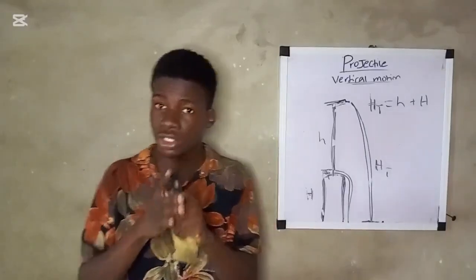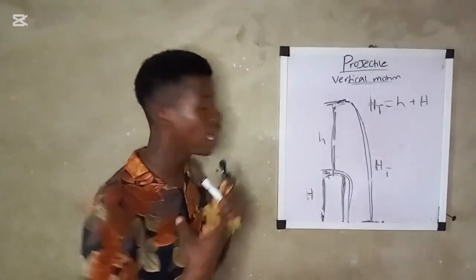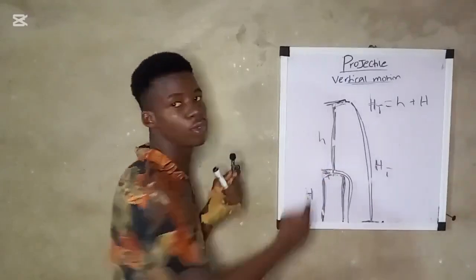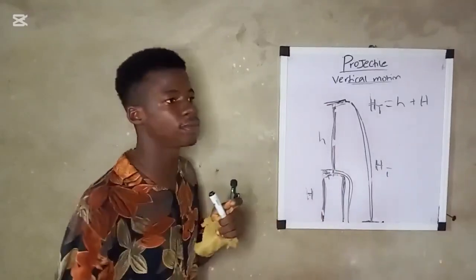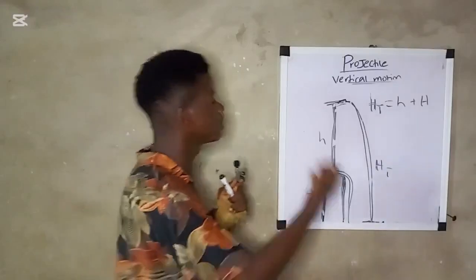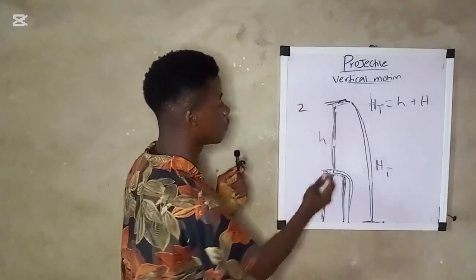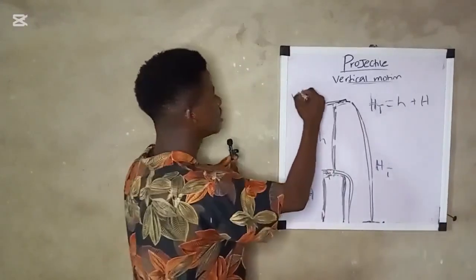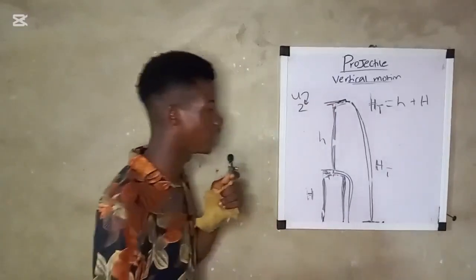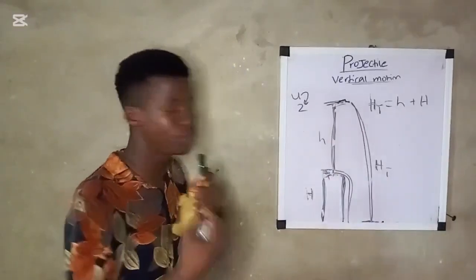I said in some question, they will give you the height of the tower and they will give you some variables that you will use to calculate the height above the tower. Let's say, for example, they said a stone was projected with a velocity of 2 from the height of a tower. Calculate the total height it gets to the ground. It will be so easy.